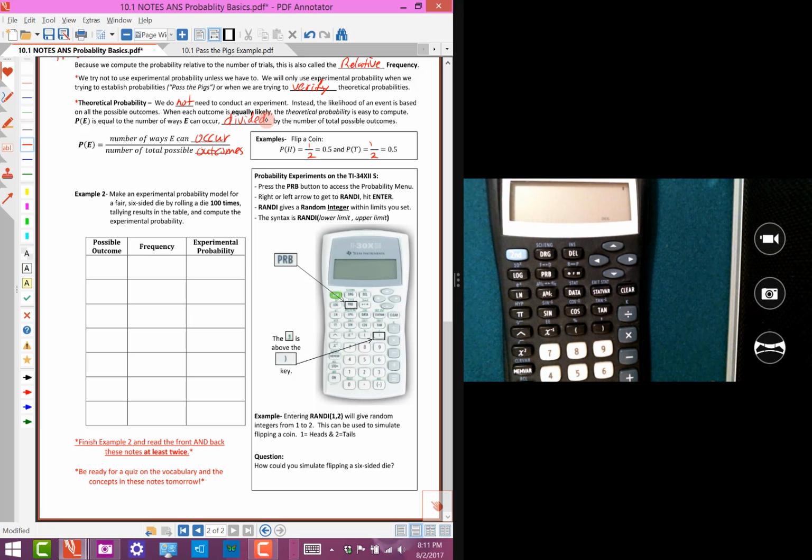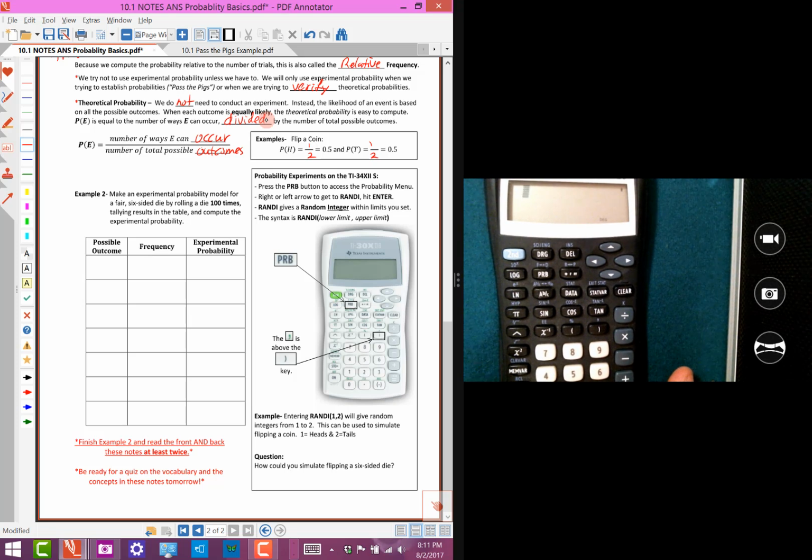Okay, as you can see, I've got the calculator all set up and on the screen. And you can see the PRB button, the probability button, right there. So here's what we're going to do. We are going to type this in.